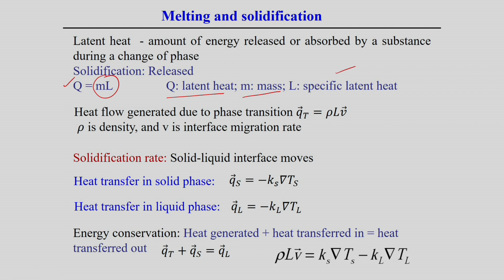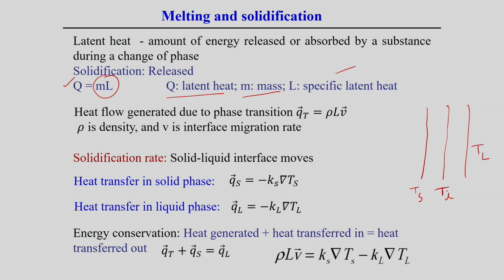Now, let us analyze how the solidification front moves. For example, there is a solid phase, some interface, and a liquid phase. There is some intermediate region between the solid and the liquid phase.